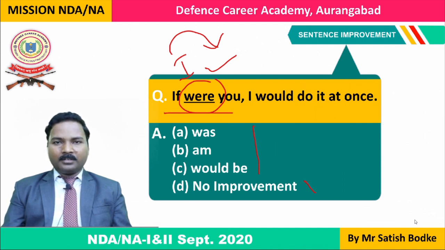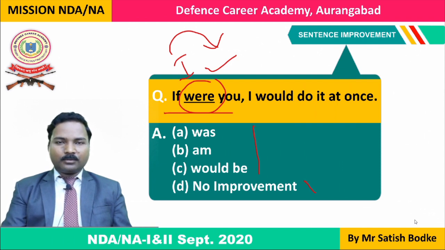Conditions are of 2 kinds: true condition and untrue condition. Okay, true conditions can be if he comes, give him the message. अगर वो आता है तो उसे मैसेज दे दो. This is a condition. मैसेज किस कंडीशन में देना है आपको? If he comes. Okay, so he may come. That is a possibility. That can be a true condition.